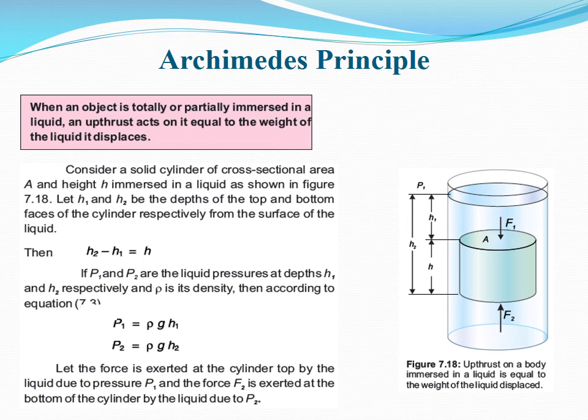Let the force F1 be exerted at the cylinder top by the liquid due to pressure P1, and the force F2 be exerted at the bottom of the cylinder by the liquid due to P2. So dear students, you see in figure 7.18 that upthrust on a body immersed in a liquid is equal to the weight of the liquid displaced. What is it? So let's see in the next slide.